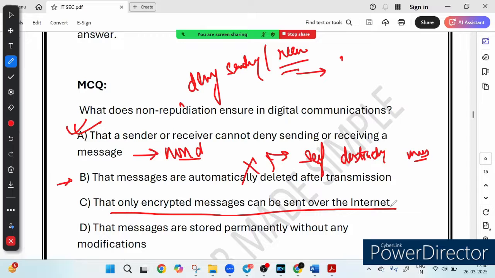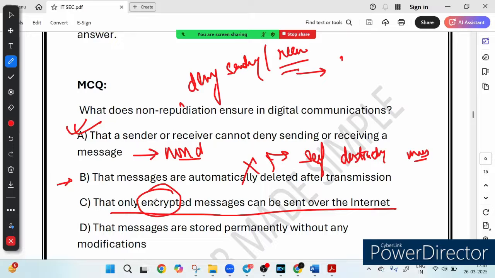But basically, if we talk about encryption, what does it ensure? It ensures message security. It ensures message confidentiality. But non-repudiation is about proving who sent the message, right? Even an encrypted message can be denied if there is no digital signature or authentication, right?